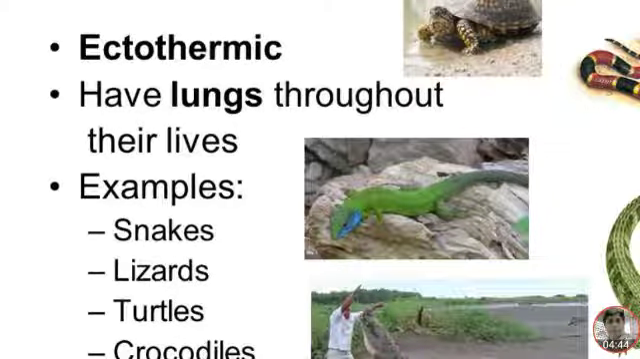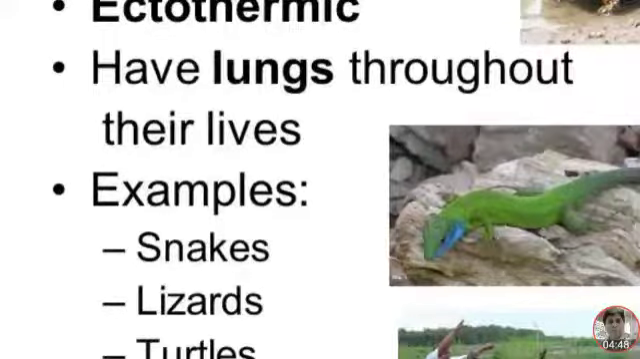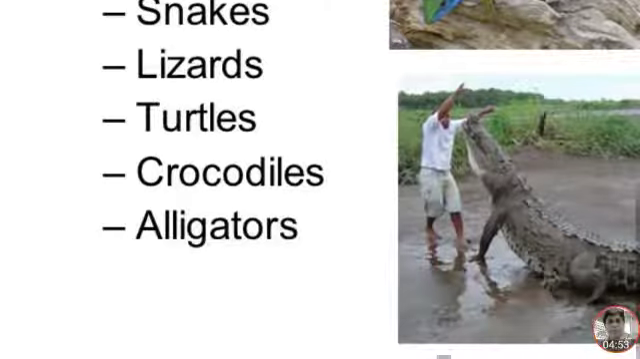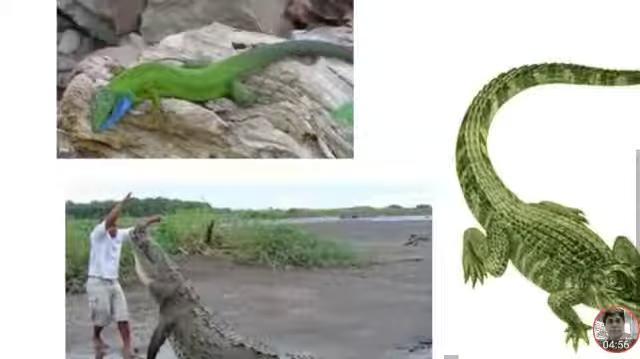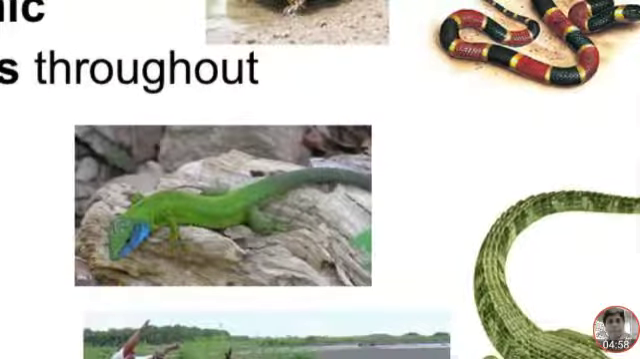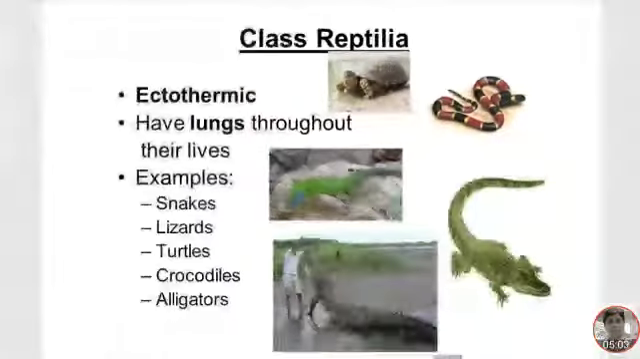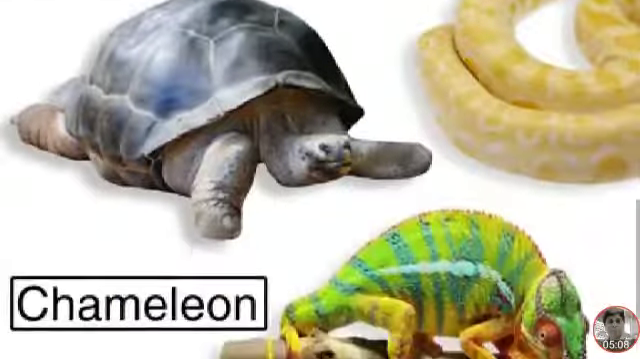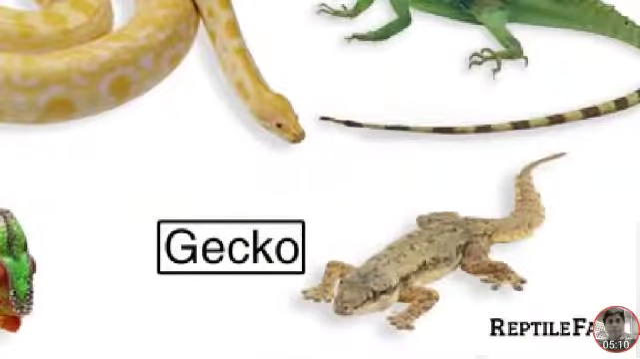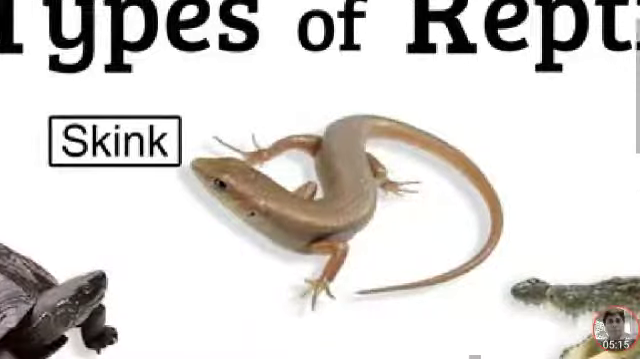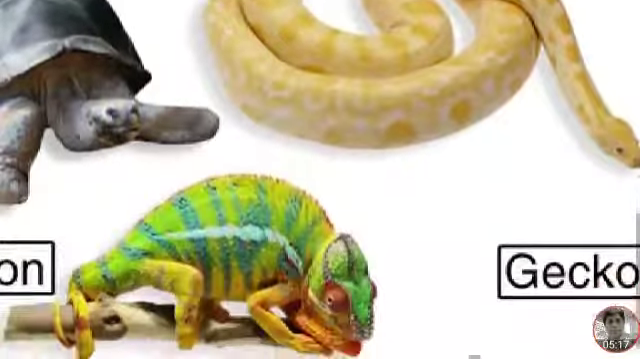Reptilia are ectothermic, cold-blooded animals that have lungs throughout their lives. Examples: snakes, lizards, turtles, crocodiles, alligators. Types of reptiles: turtle, tortoise, chameleon, gecko, lizard, crocodile, skink, snake.